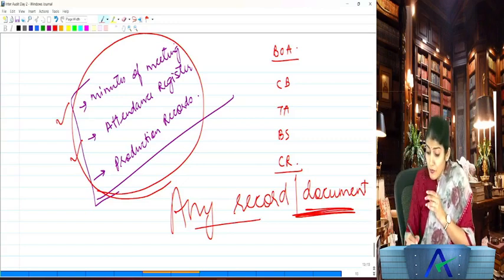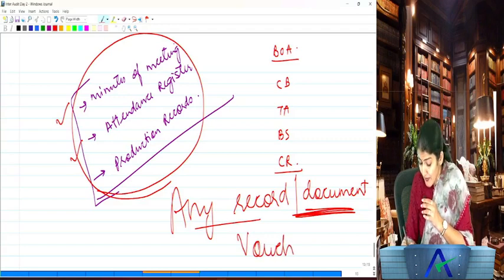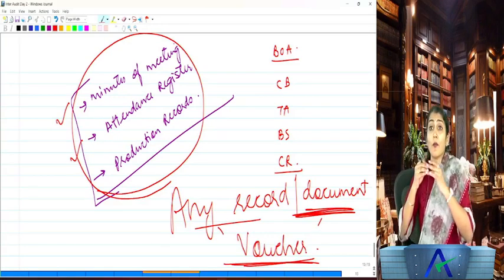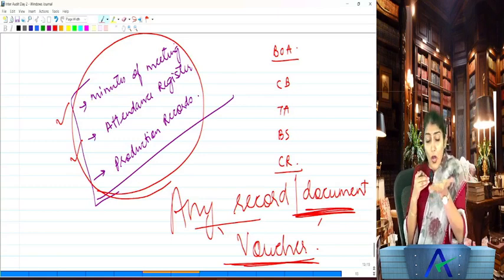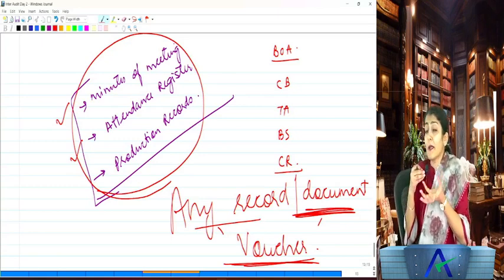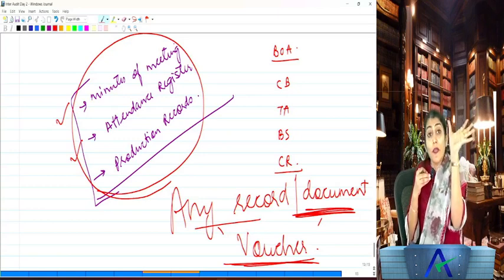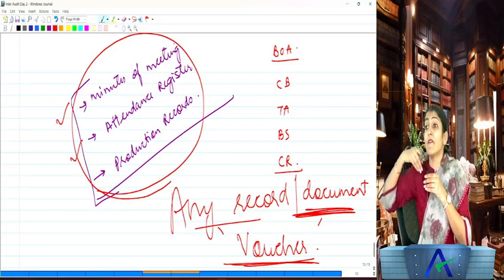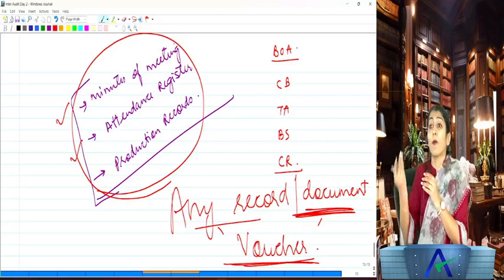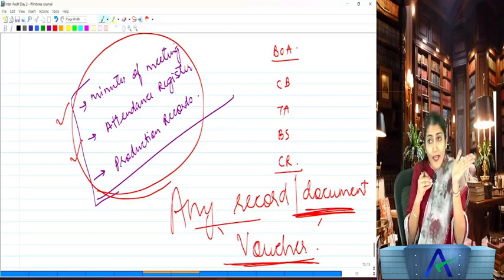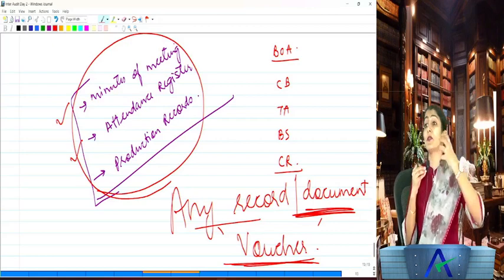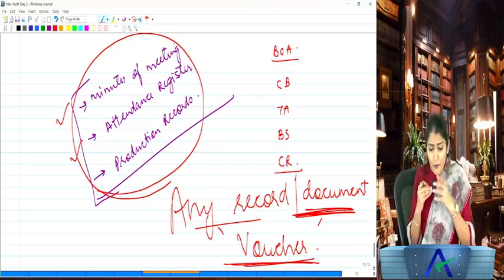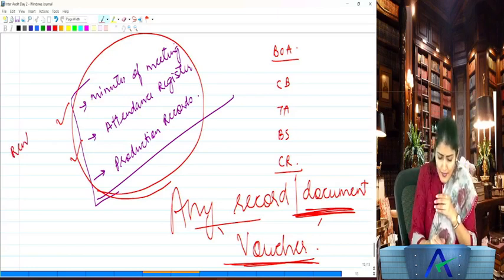Right, so all vouchers, do you understand the term voucher? Voucher means supporting. You say in the books of account, accounting entries are passed. On what basis is this accounting entry passed? There has to be a voucher. And sometimes you say, oh, the quality of this product is so good, I vouch for it. I vouch for it means you support it. You understand? So whatever is the supporting document to the accounting entry, that is called the voucher.